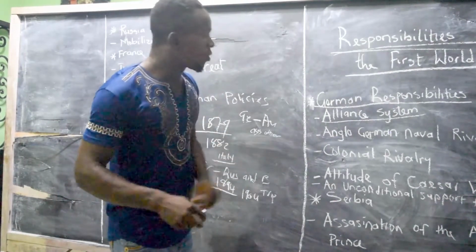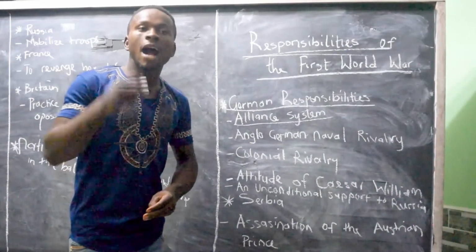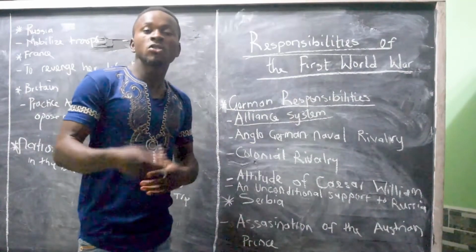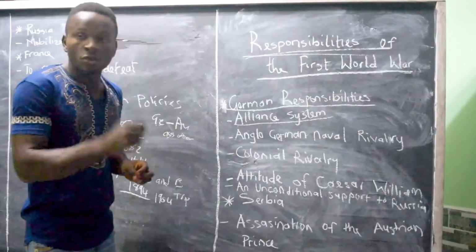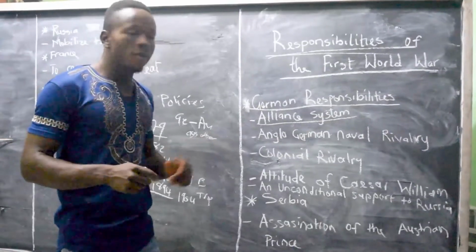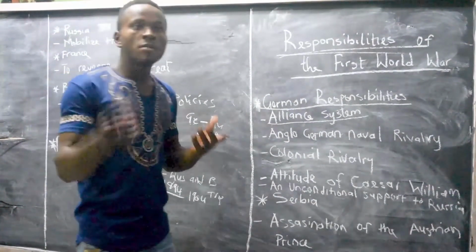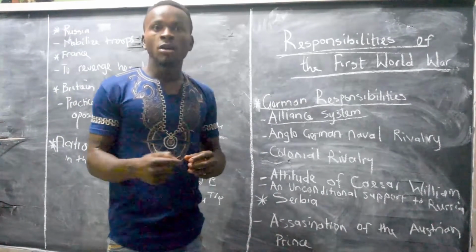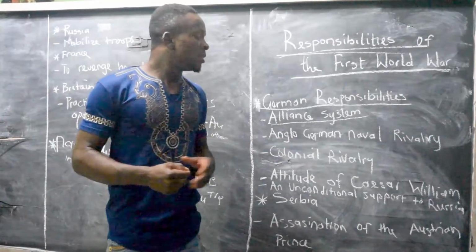Let us talk about the Anglo-German rivalry. The Anglo-German rivalry also was a responsibility for the outbreak of the First World War in Europe. In the Anglo-German rivalry, Germany was producing war weapons, and Britain was also producing war weapons.